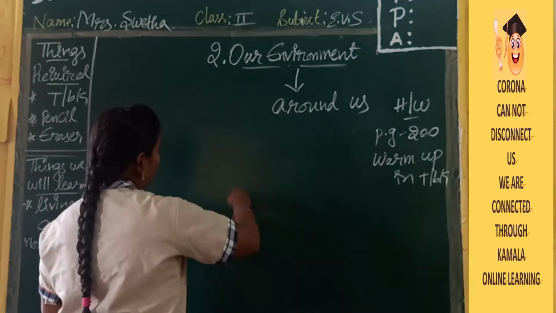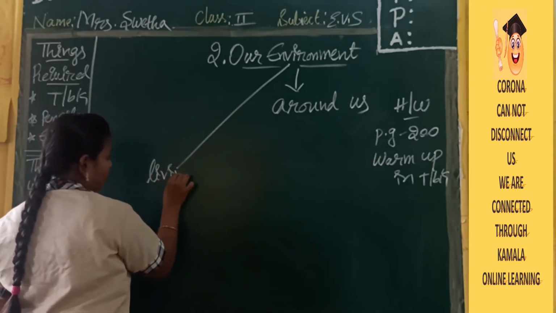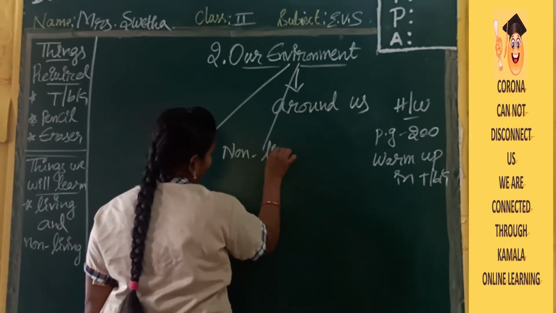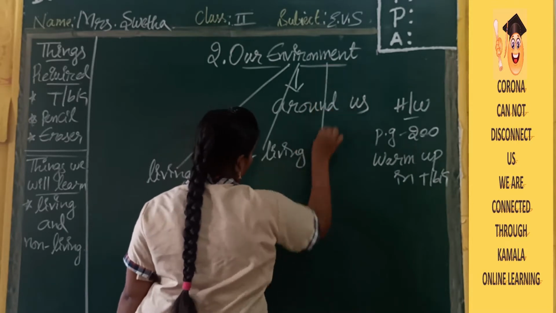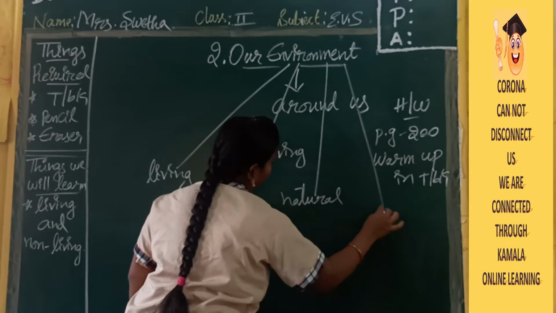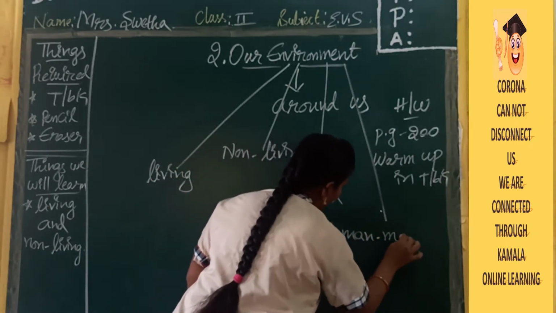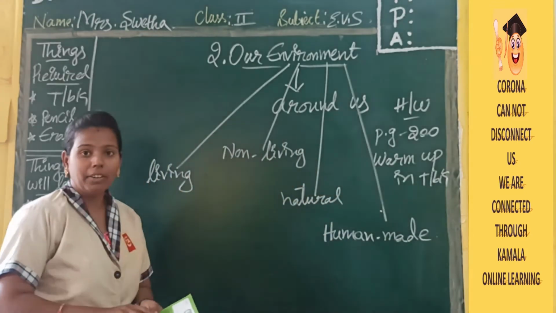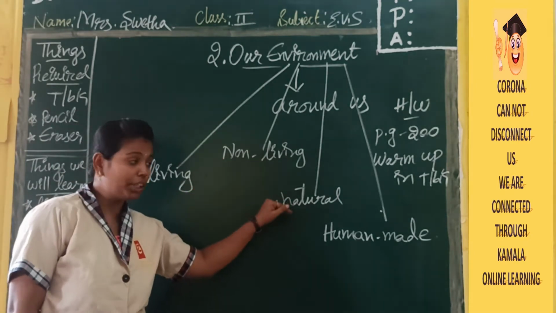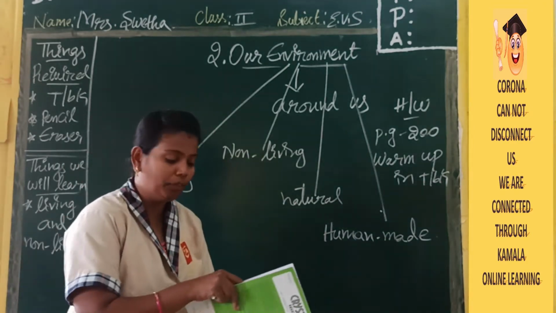So this environment has living things, non-living things, natural things and human made things. Human made or man made, same. In our environment we have living things, non-living things, natural things and human made things. All these we have in our environment.